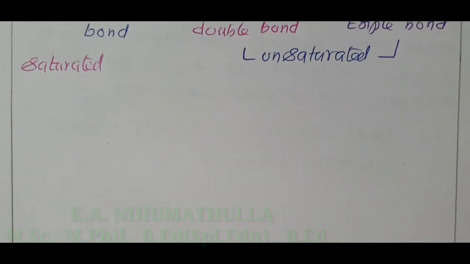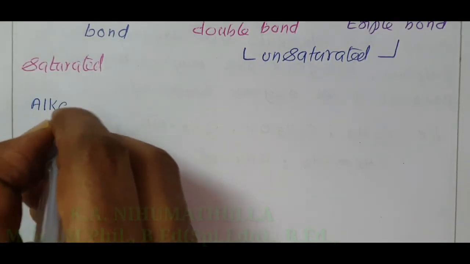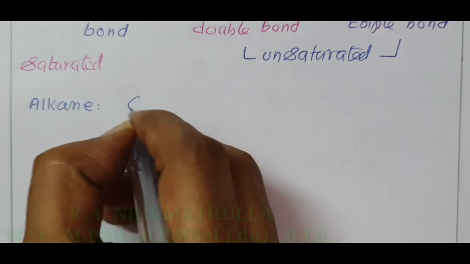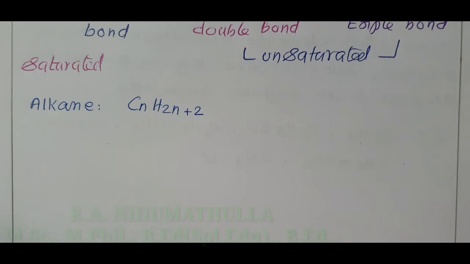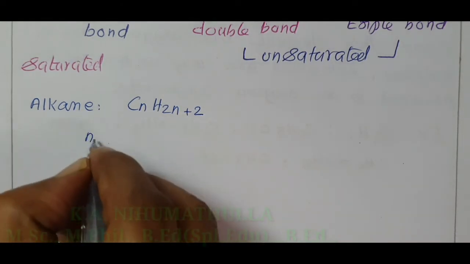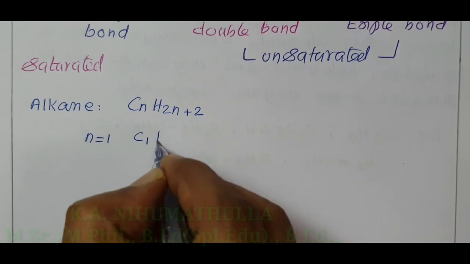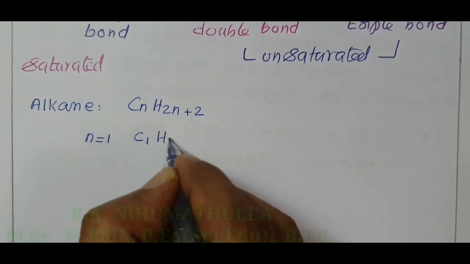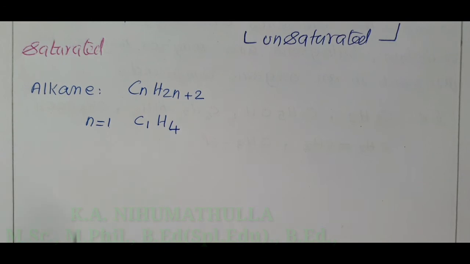First, the general formula for alkane is CnH2n+2. Put n equal to 1, the older method. You will get C1, H 2 into 1 equal to 2, 2 plus 2 equal to 4. The first member of alkane, the very first organic compound, is CH4.